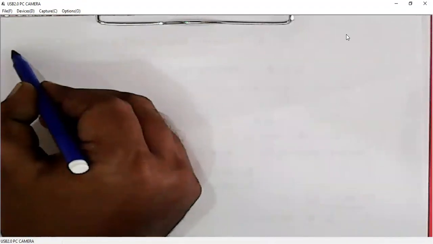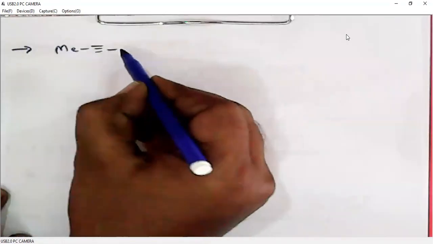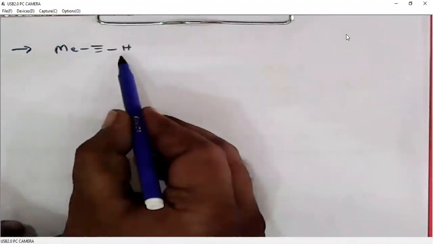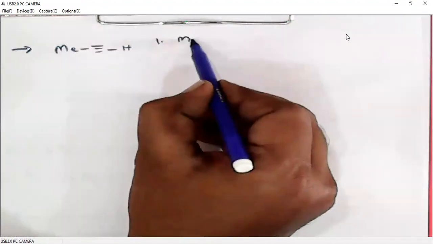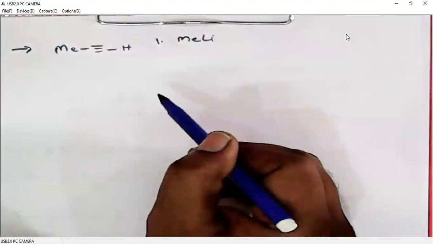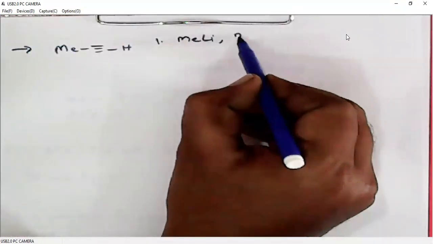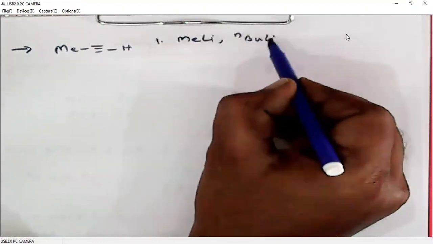So we are discussing the protecting ability of TMS chloride. TMS chloride can also be used to protect a triple bond. Of course, the acetylenic proton is an acidic proton, so we can easily deprotonate it using any base, either alkyl lithium reagents or Grignard reagents or normal bases.